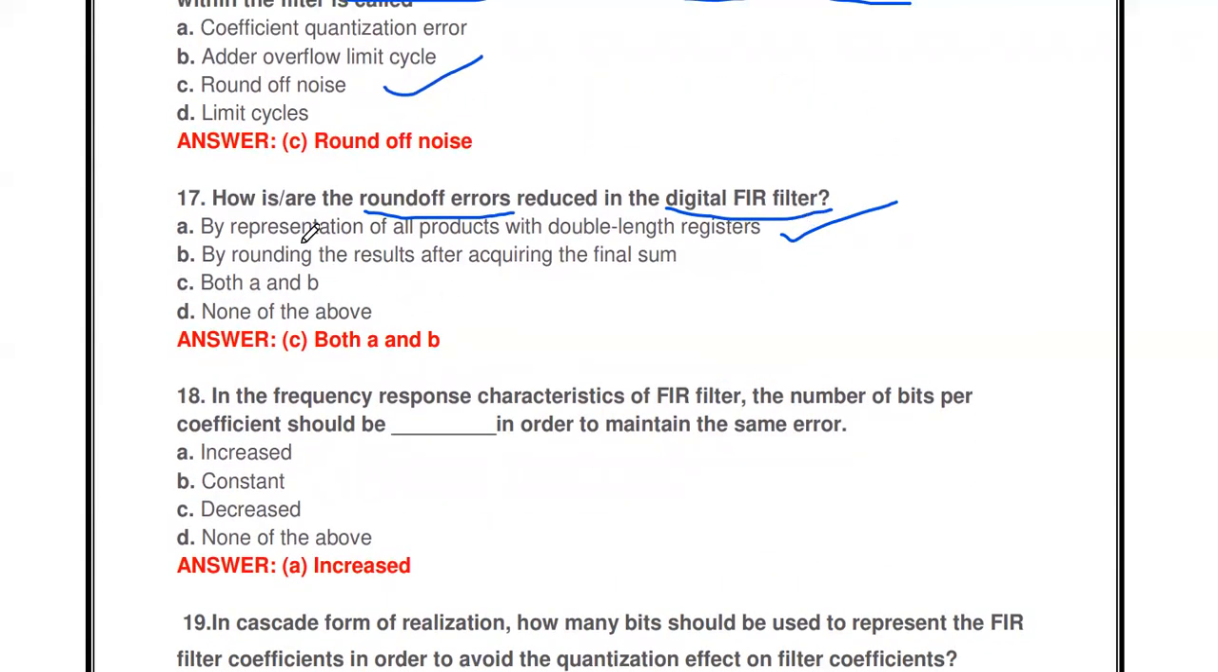That is the one thing. And another one, by rounding the result after acquiring the final sum: instead of rounding individual data after addition, if you perform the rounding process at the end, that will also reduce the round off error. So both A and B is the answer. These are the only two ways to reduce the round off error in digital FIR filters.